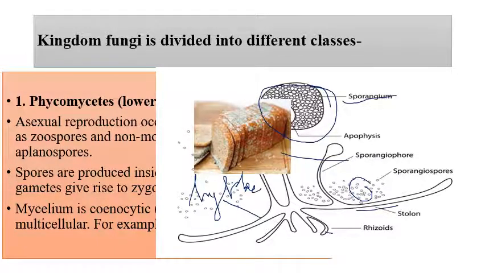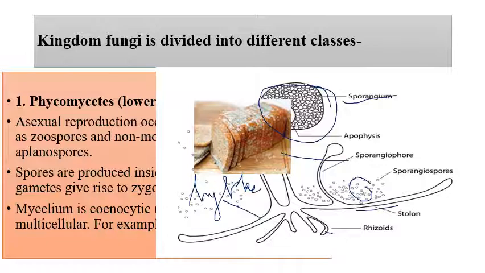You have always found on stale bread, which you have not used for a long time, that something grows on it. That greenish-blue colored growth on the bread is fungi. That fungus is Mucor, which is also called bread mold, and Rhizopus, I guess, is called black mold.